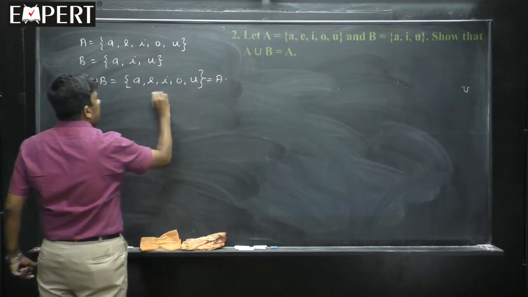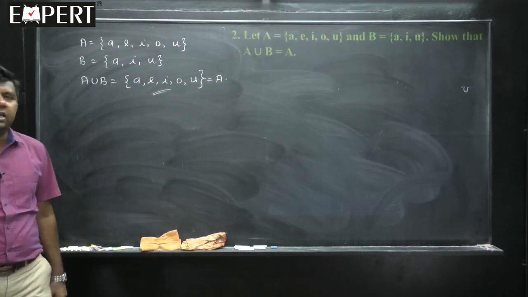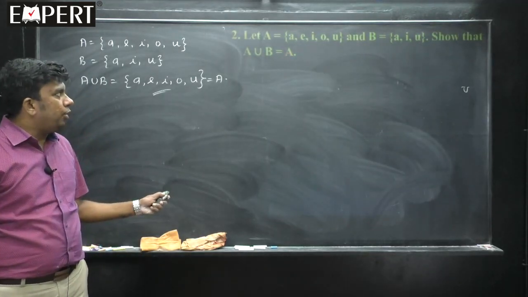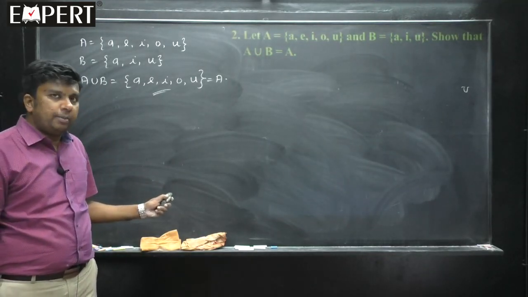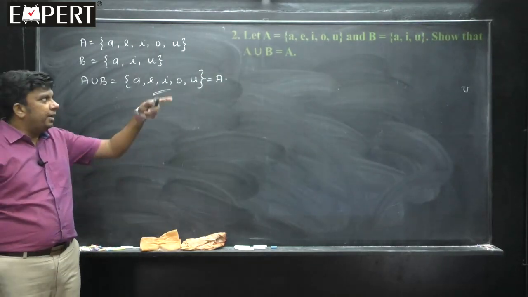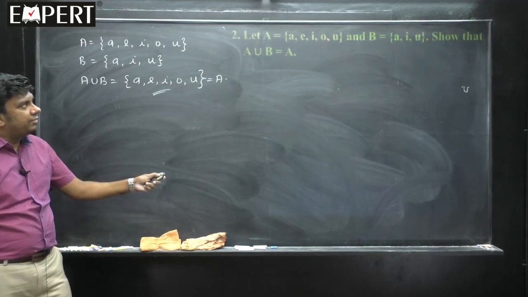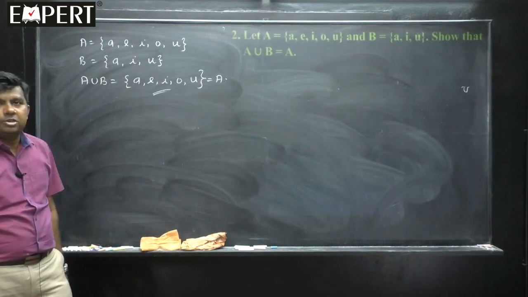This is nothing but A, finished. Show that it is the same, A union B is A, it is done. Why is A union B equal to A? I told you that time that A is a subset of A union B. A union B is A because B is a subset of A, which is a larger set here. A is a larger set which contains all elements of B.